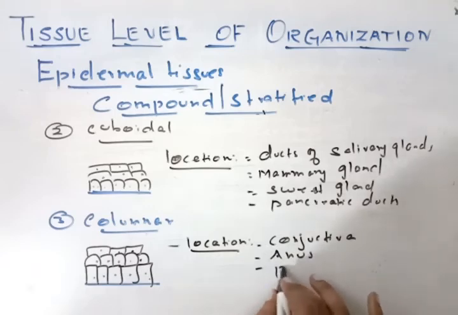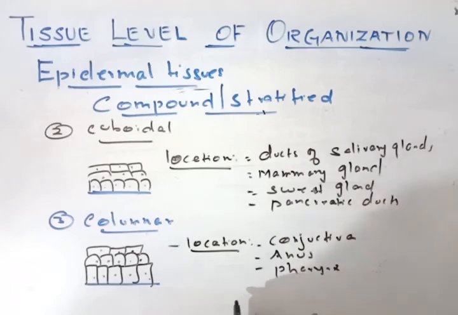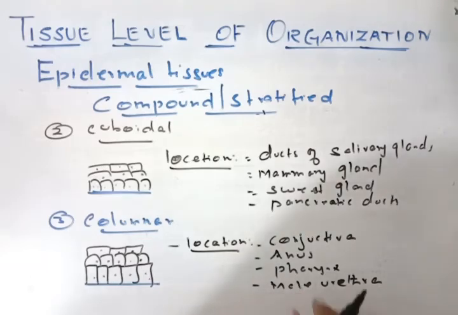Then on the lumen of the pharynx, the throat, where you swallow food. Then the male urethra will have friction. Then some glandular ducts. So all these are important. Okay, so that's all about the compound or stratified epithelial tissues.